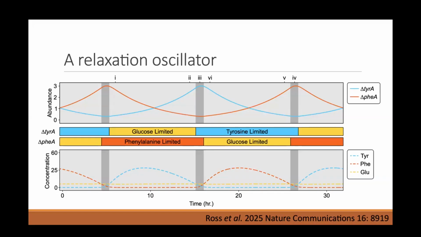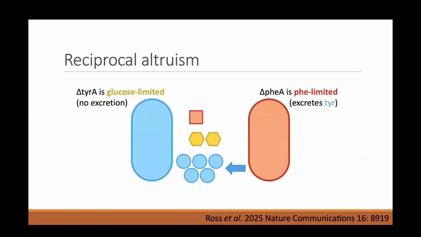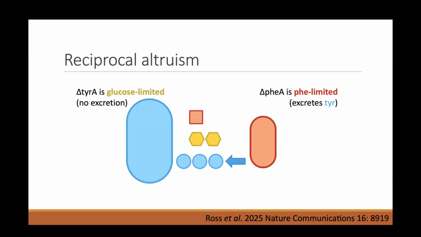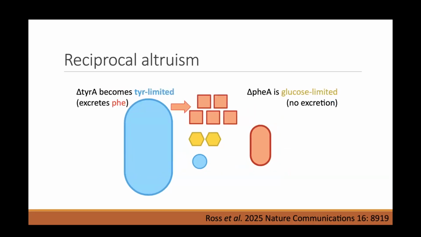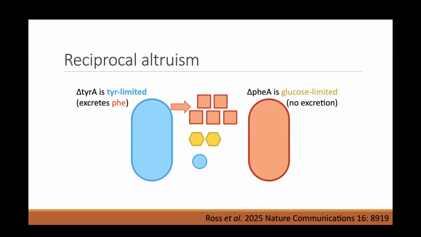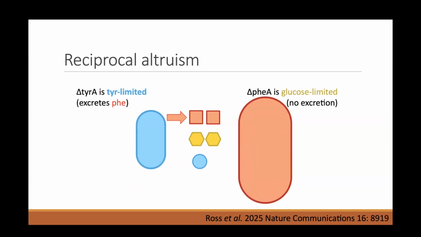This is what that looks like in time series form, but here's a little cartoon. So in this case, we're going to start off with this orange bacteria being amino acid limited, so it excretes amino acid for the other guy. The other guy, the blue one, is glucose limited and therefore has nothing left to excrete. So the orange one is feeding the blue one. The blue one's population size increases until the orange one has shrunk so much it can't keep up with the demand of the blue. They switch roles and the cycle goes in reverse.